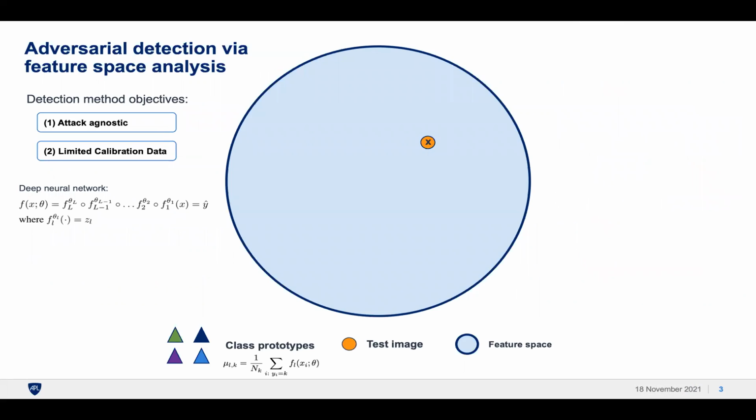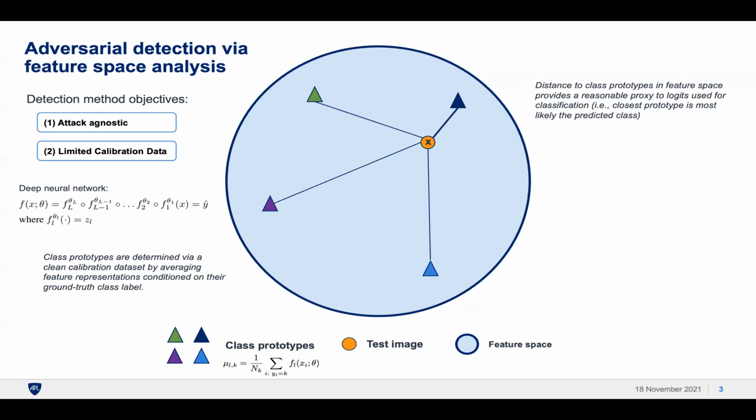Consider a deep neural network which receives input X and predicts output Y hat via a series of computational layers, which produce intermediate feature space representation Z. We can compute these representations for our test point, as well as for calibration data where the class labels are known. Class prototypes can be computed by averaging representations conditioned on their label. And then in this feature space, the distance from a test point to the closest of the class prototypes provides a proxy for classification, where the predicted label is that of the closest prototype. When an example is adversarially and successfully perturbed, its closest prototype shifts.